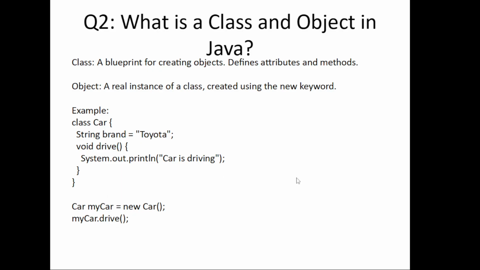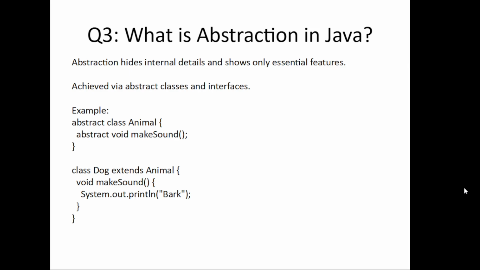Moving forward to the third question. Third question is, what is abstraction in Java? Abstraction is about hiding the internal details and only exposing what's necessary. I'm going to give you a real world example here. It's like when you drive a car, you don't need to know how the engine works. You just have to press the pedal and drive. Similarly, in Java, we use abstraction to hide the implementation details. So how do we achieve abstraction in Java? We can achieve abstraction through abstract classes and interfaces.